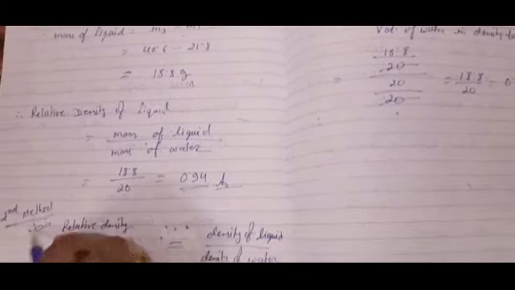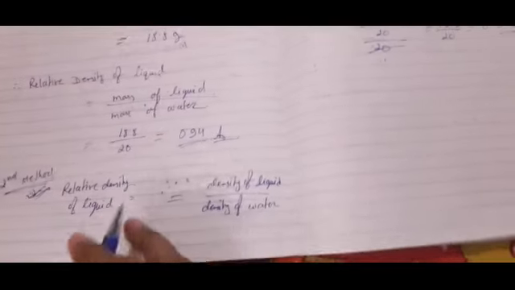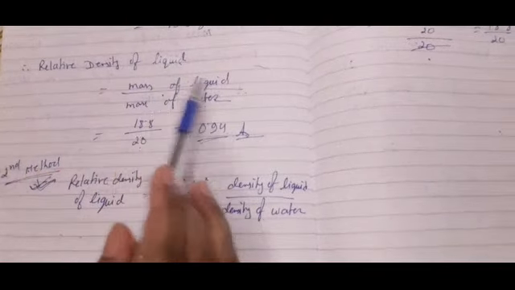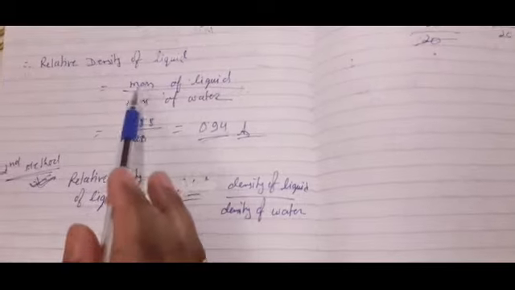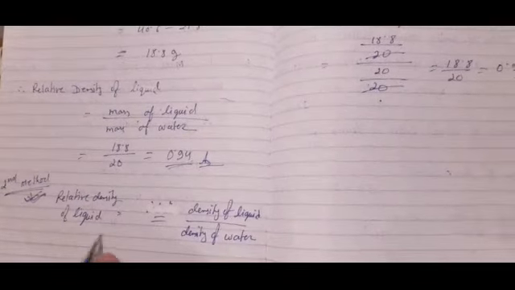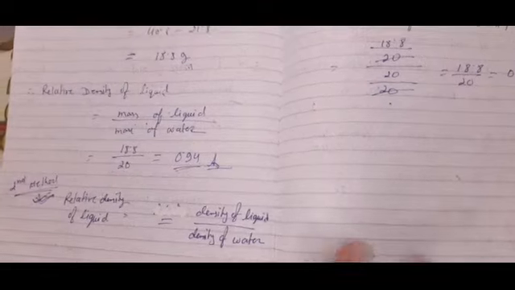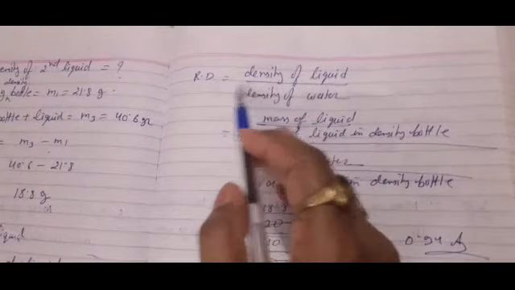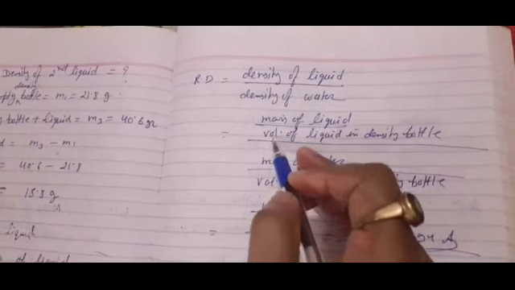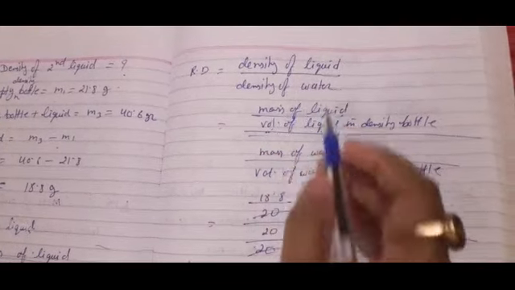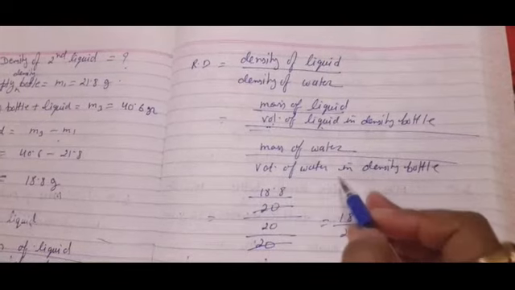I have solved the same thing by a second method also, because in one video I promised you that I will explain how this came. If the relative density of a liquid is equal to the density of liquid by the density of water, how is it possible that it is also equal to the mass of liquid upon the mass of water? I am going to explain here by this example. Same answer with another method. Relative density of liquid means density of liquid upon density of water. And density of liquid means mass upon volume, this liquid's mass and this liquid's volume. And density of water means mass of water upon volume of water.